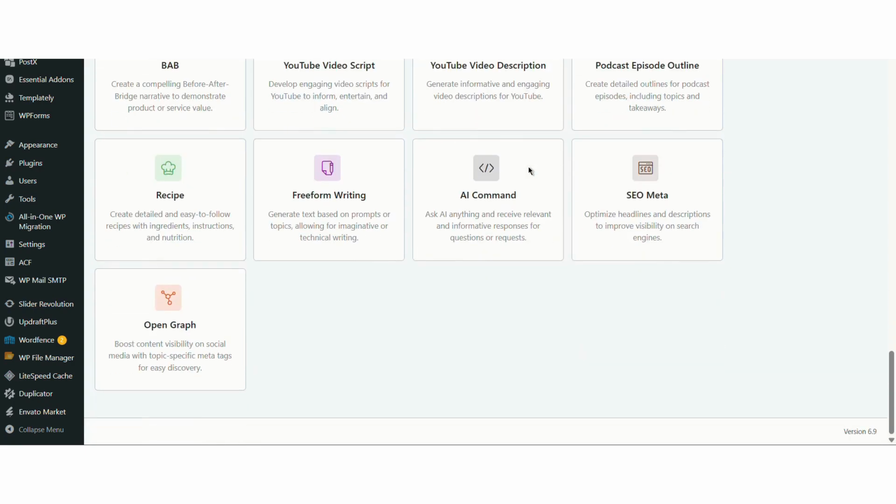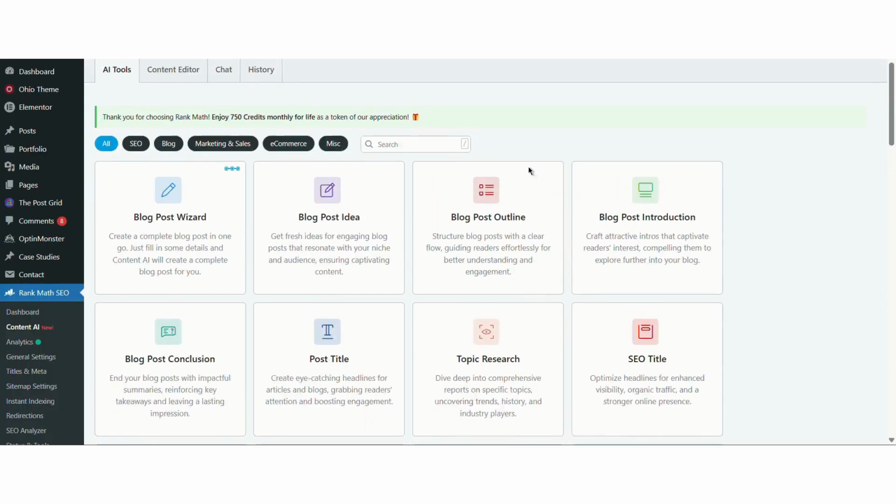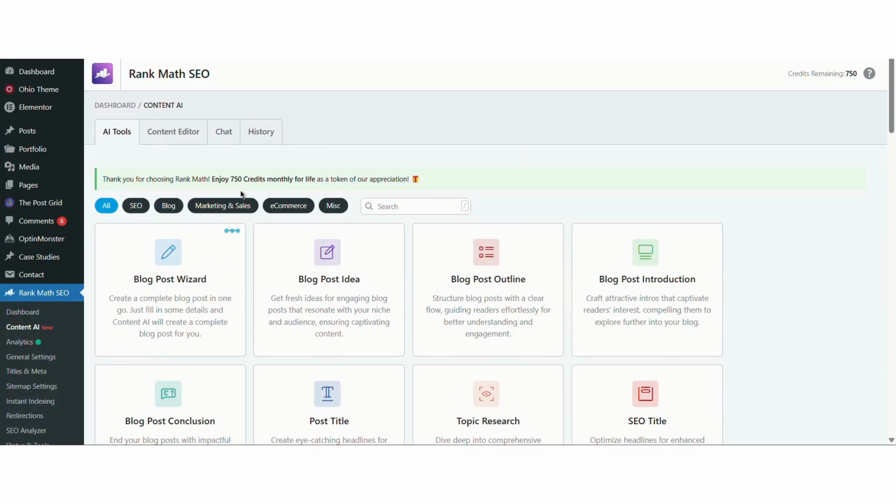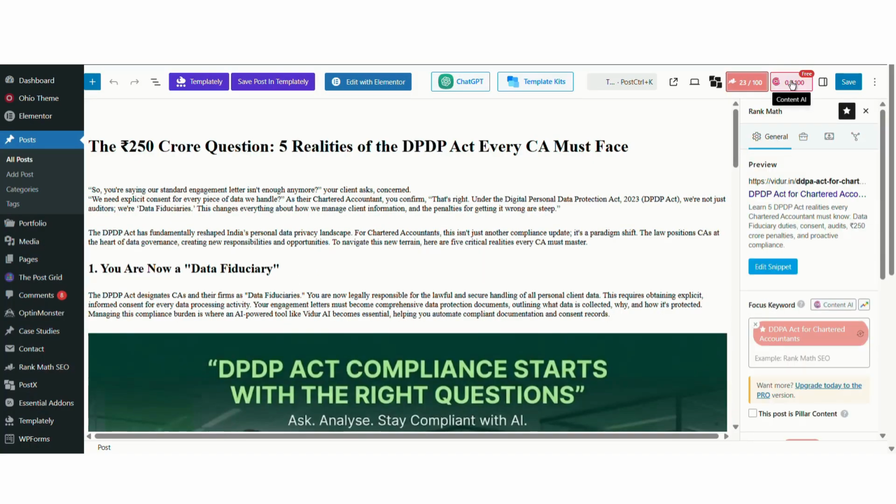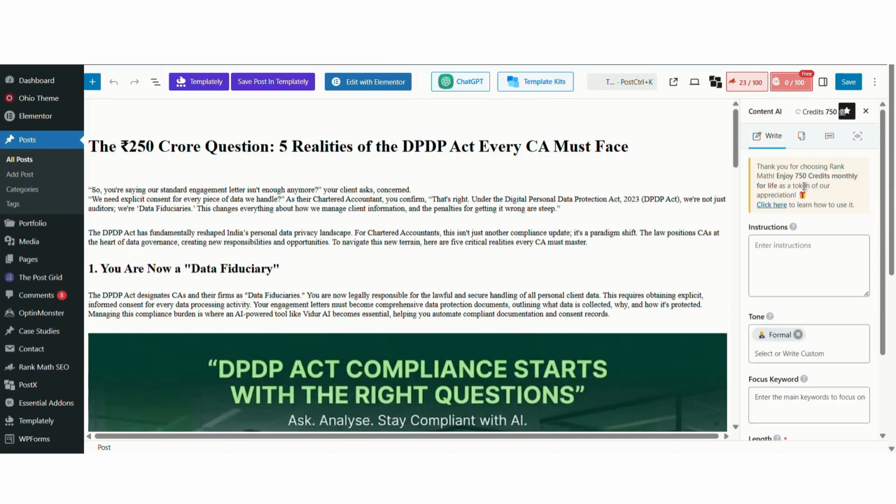Smart Research. Content AI analyzes the top-performing articles for your keyword and tells you exactly how many words to write, which headings to use, and how many images to add. It gives you a target score to beat your competitors.